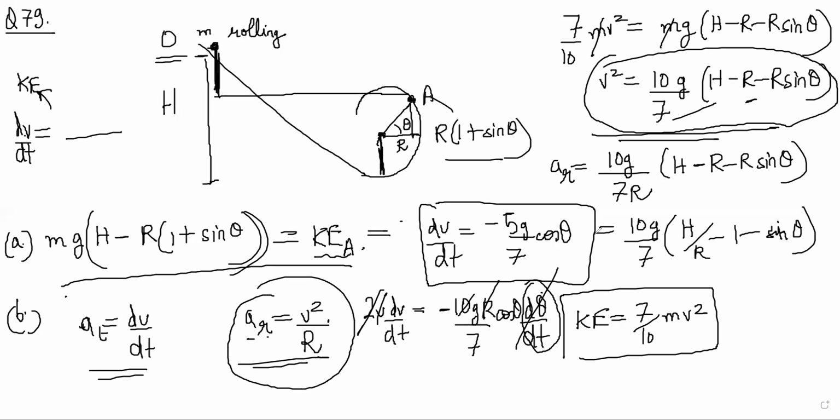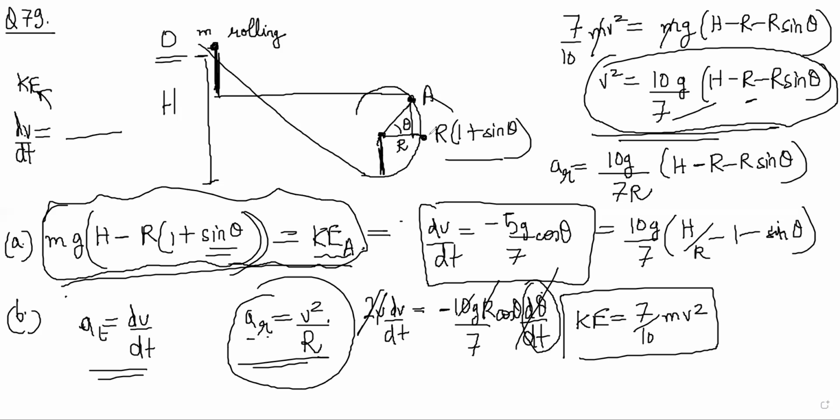Then the last part is to find the normal and frictional force if h is this, theta is 0. So this is easy. You just draw the free body diagram. Theta is 0, so you know the kinetic energy at that moment: mg (h minus r) is kinetic energy.